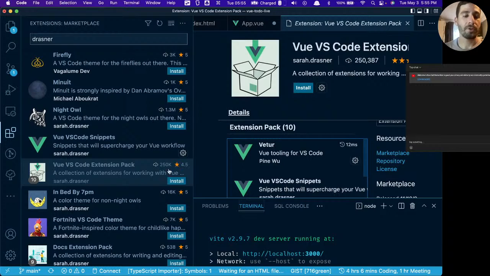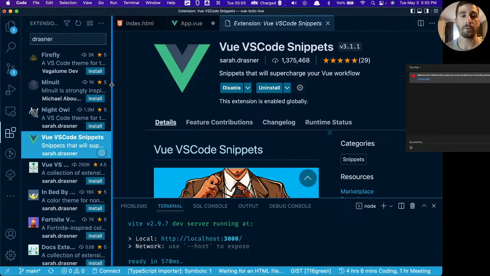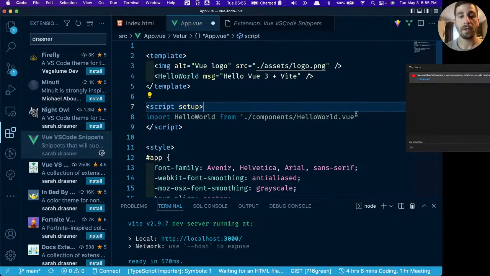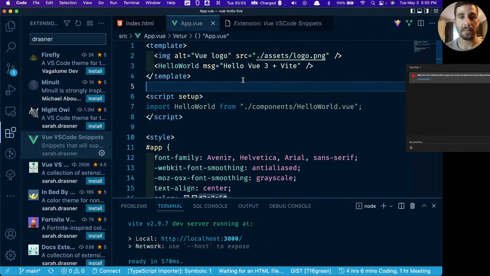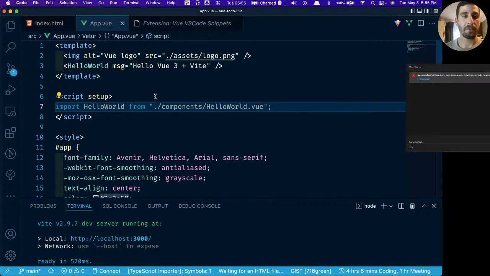Anyways, these are two really good packages to install. This one is a little bit more important because there's a lot of keyboard shortcuts or hotkeys that I'm going to use from that. You don't need it. It just makes your life a little bit easier. So now let's take a look at what's going on inside of the single file component.